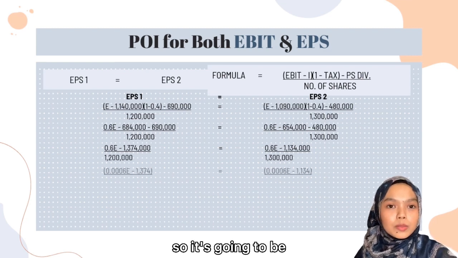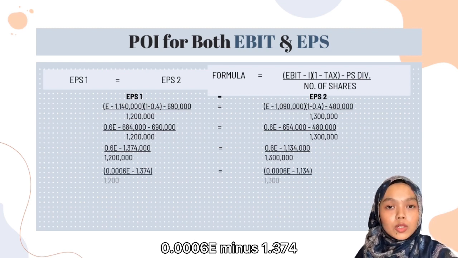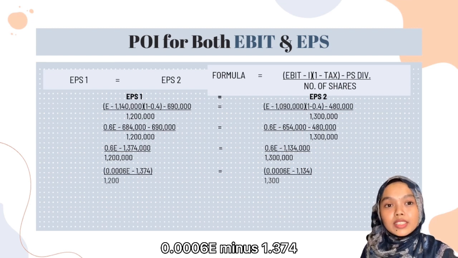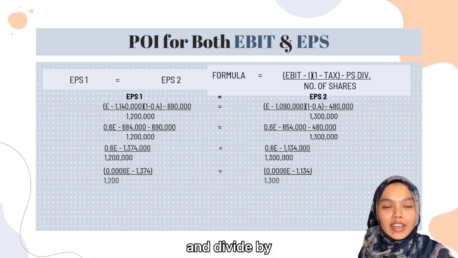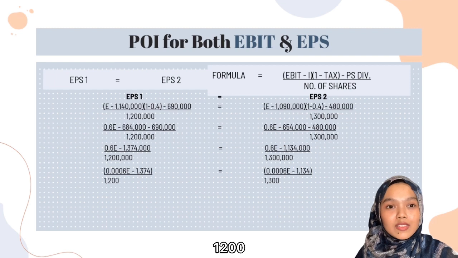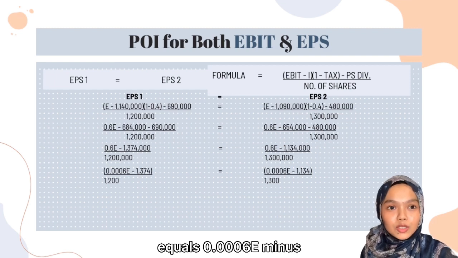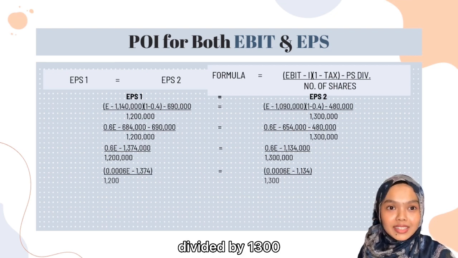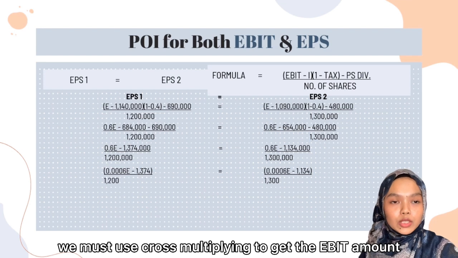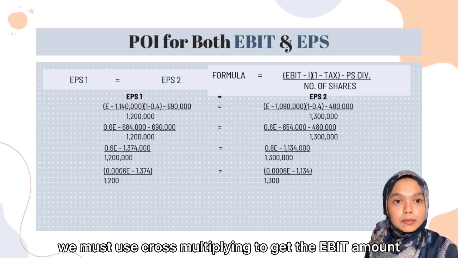So it's going to be 0.0006E minus 1.374 and divide by 1,200 equals 0.0006E minus 1.134 divided by 1,300. Therefore, we must use cross multiplying to get the EBIT amount.